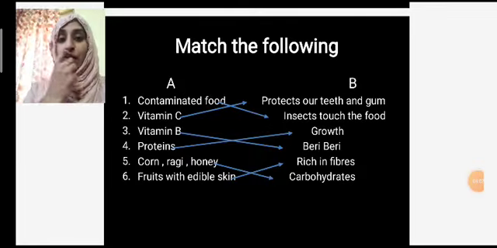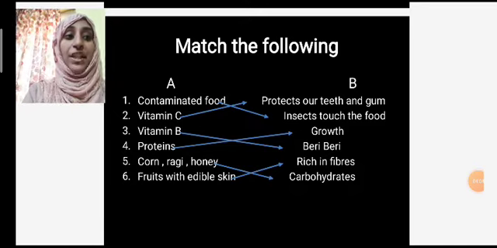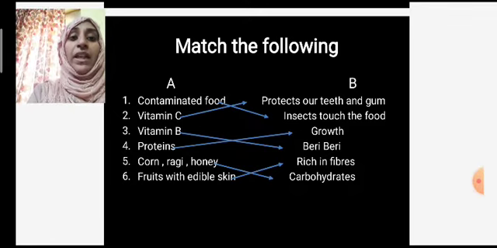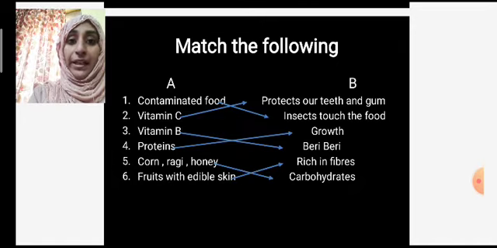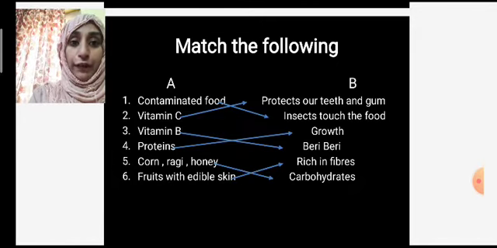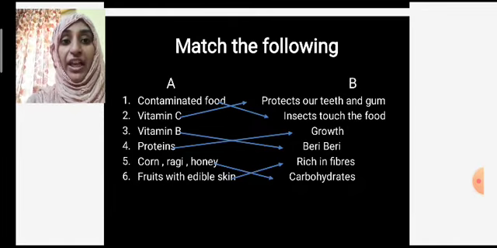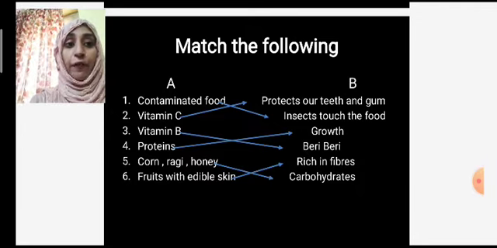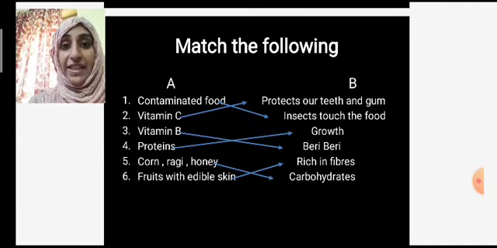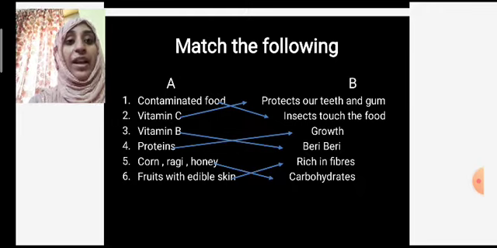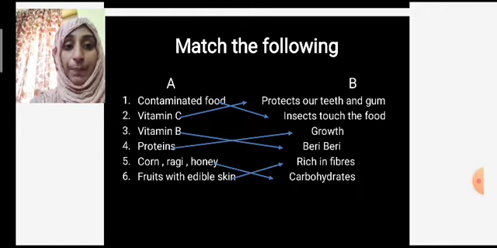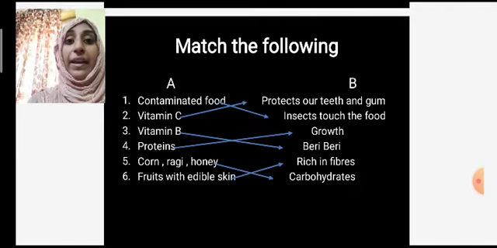So, let's go with another bit, that is match the following. Here I have given a few match the following items. First is contaminated food. How will it become contaminated? When insects touch the food, it is contaminated food. Then vitamin C protects our teeth and gum. Vitamin B causes a disease called beriberi.